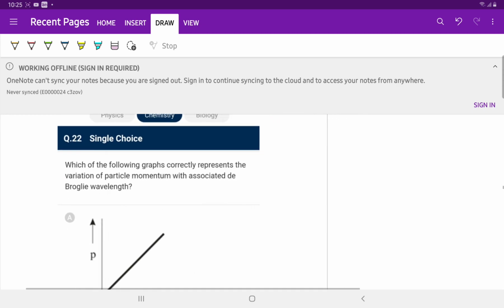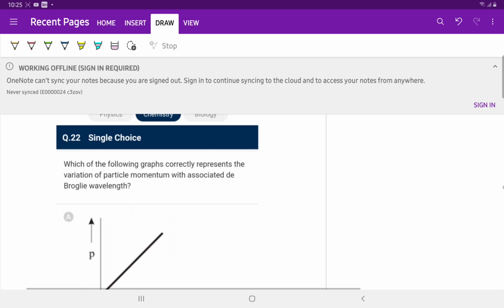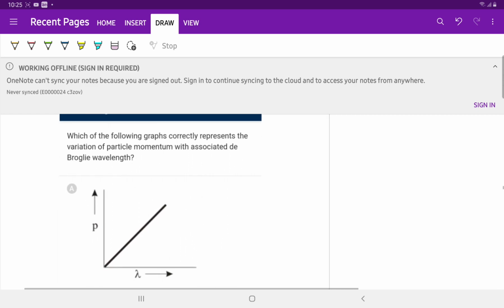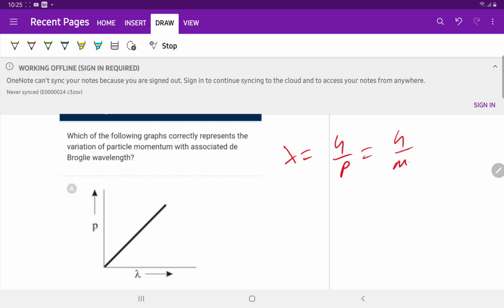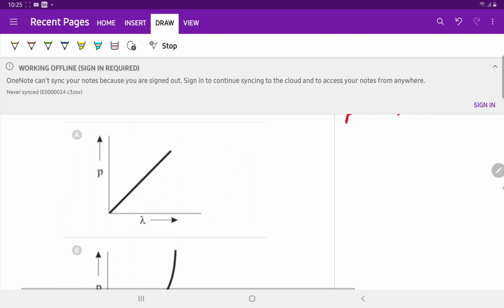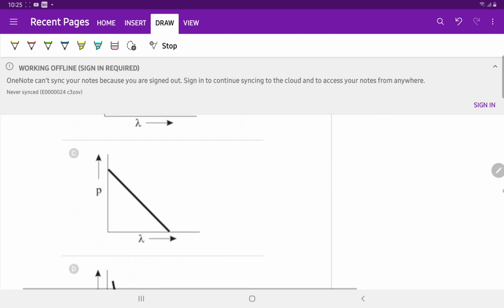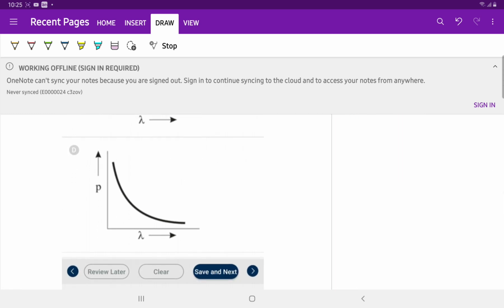Question number 22. Which of the following graphs correctly represents the variation of particle momentum with associated de Broglie wavelength? Lambda is equal to h by p, which is equal to h by mv. Lambda is inversely proportional to p. So the graph which is correct is D.